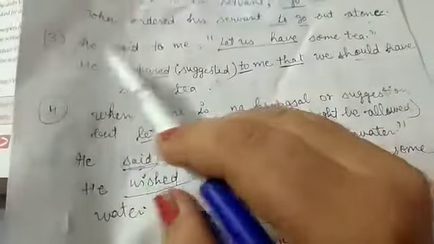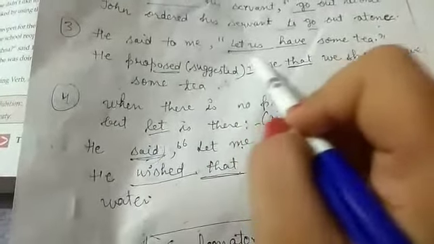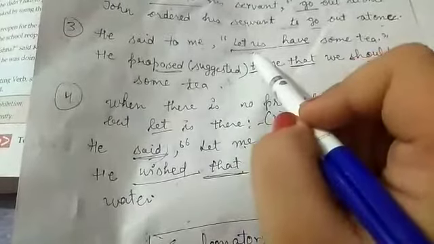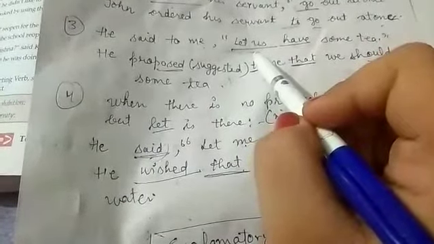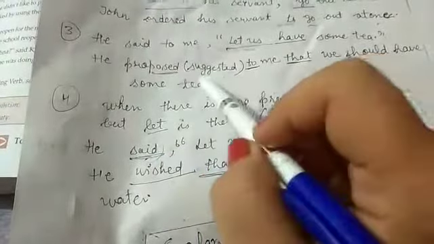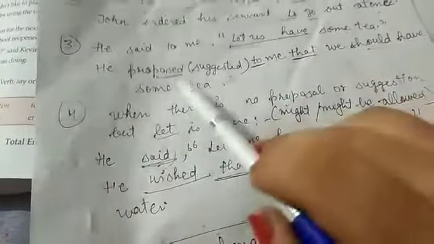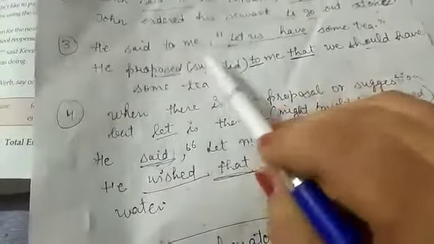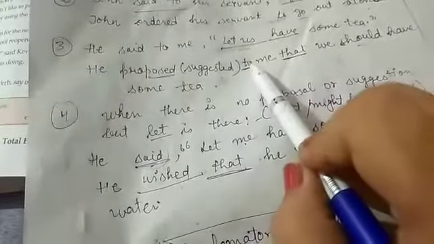Likewise, the third sentence: he said to me, let us. If we are given these kinds of sentences, let us, it means a suggestion or proposal is made. Sometimes it is our choice whether to use proposed or suggested, so you can use any of them. He said to me, he proposed to me or suggested to me that.